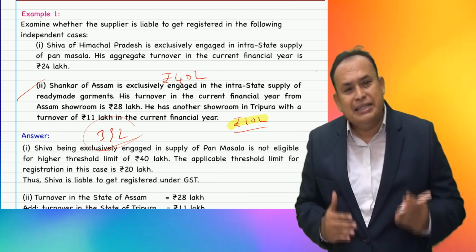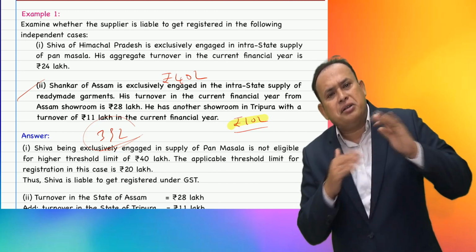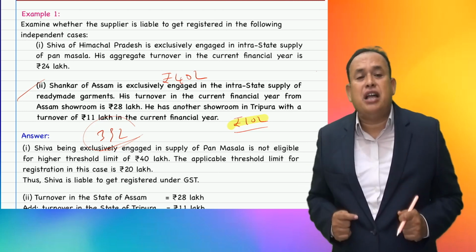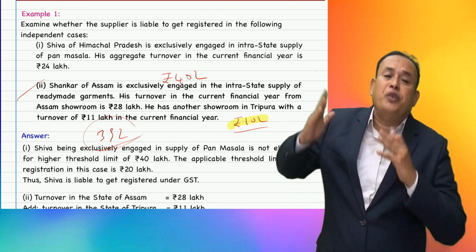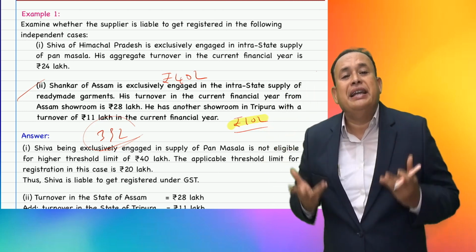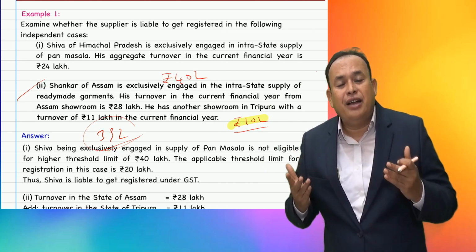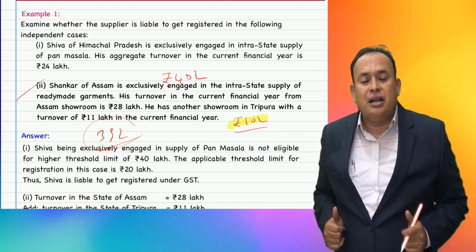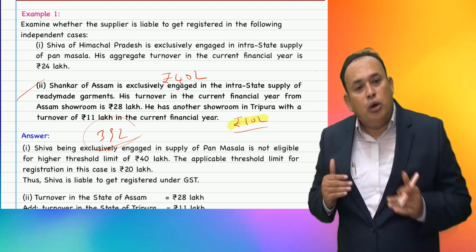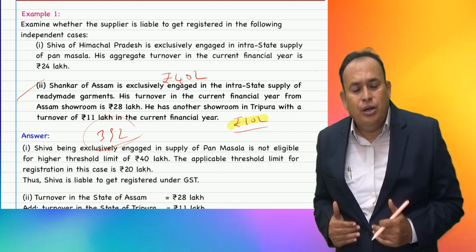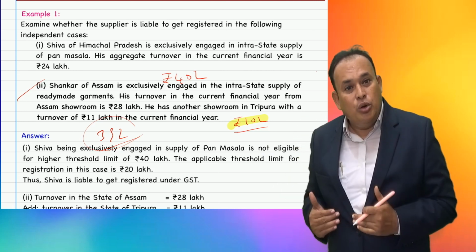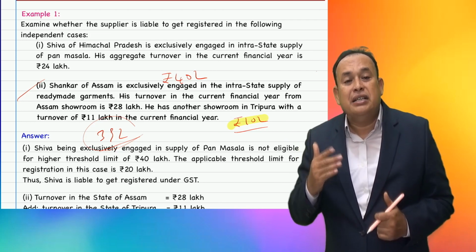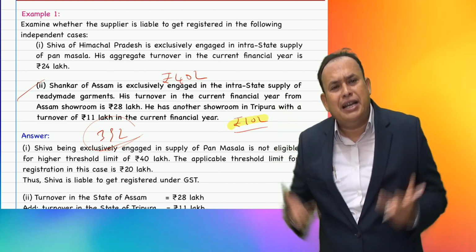Now, in the state of Tripura, if he gets compulsorily registered, then his turnover limit is no longer 40 lakhs, it is only 10 lakhs. Aggregate turnover on an all India basis, 10 lakhs only. Sir, Assam 40 lakhs, no sir. Okay, are you in Assam only? No, no. You are in Assam, one leg, and the other leg in Tripura. In that case, the turnover limit in the state of Tripura is 10 lakhs only.